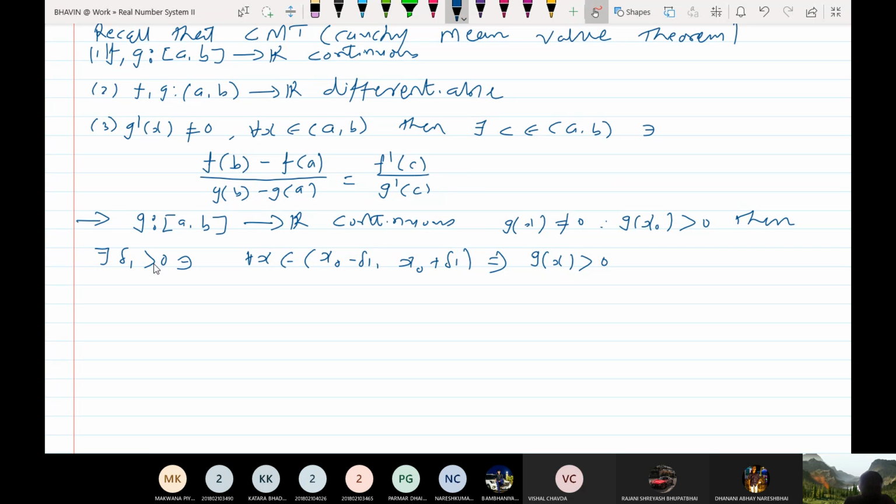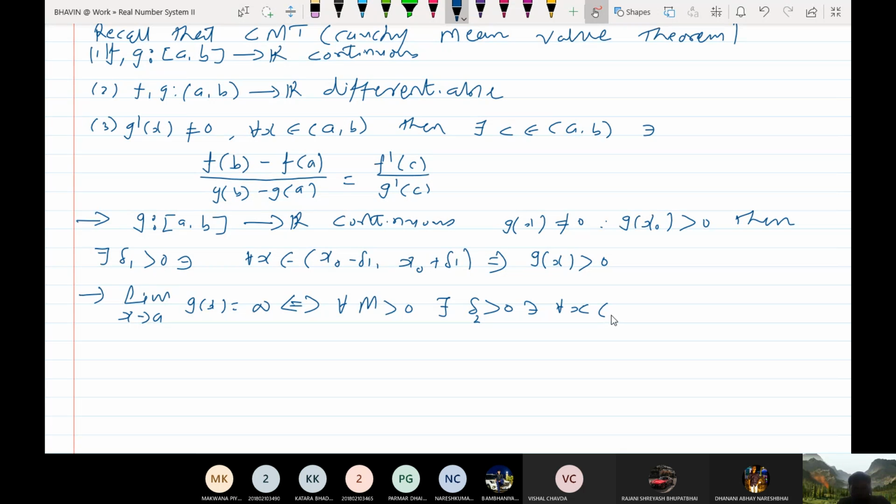Also, we have seen the meaning of limit as x tends to a of g(x) equal to infinity: if and only if for every m greater than 0, there exists delta 2 greater than 0 such that for all x belonging to a minus delta 2 to a plus delta 2, except a, this implies that g(x) is bigger than m.